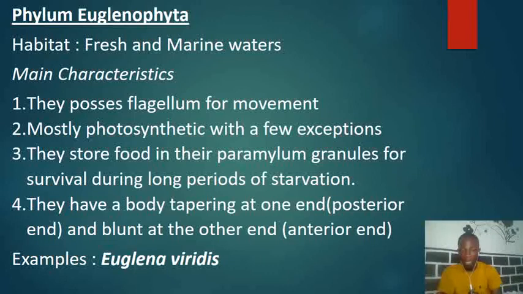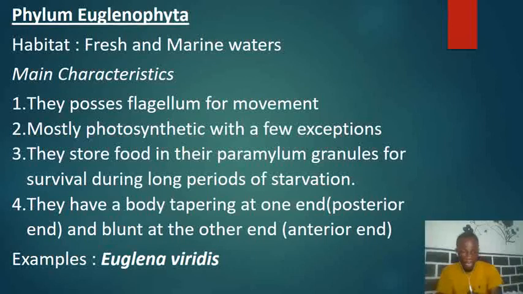Then they also mostly are photosynthetic, but a few are non-photosynthetic. It means that most of them can manufacture their own food by the process of photosynthesis, but a few cannot undergo photosynthesis. Now the third one is that they store food in their paramylum granules for survival during long periods of starvation. So when there are harsh conditions and no food available, they fall on this stored food for a very long period of time.